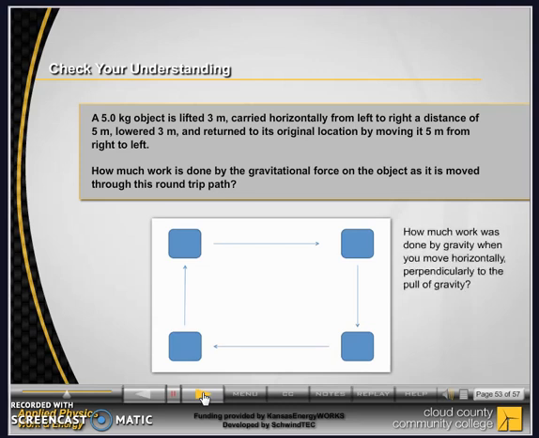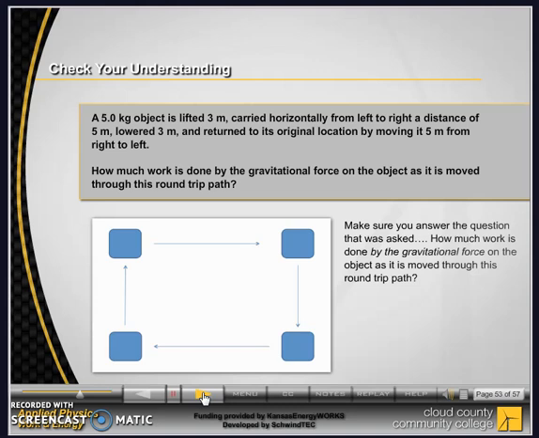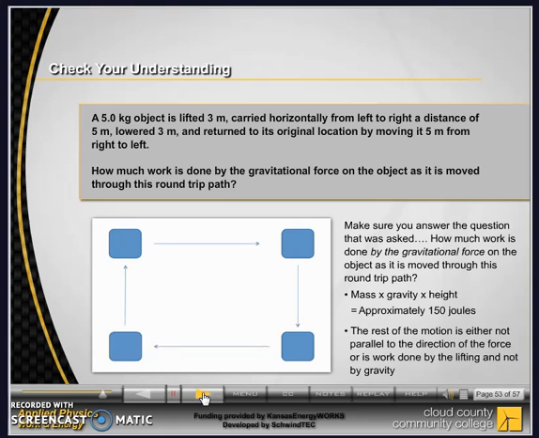How much work was done by gravity when you move horizontally, perpendicularly to the pull of gravity? The answer is 0. So, make sure you answer the question that was asked. How much work is done by the gravitational force on the object as it is moved through this round-trip path? Mass times gravity times height, approximately 150 joules. The rest of the motion is either not parallel to the direction of the force, or is work done by the lifting and not by gravity.